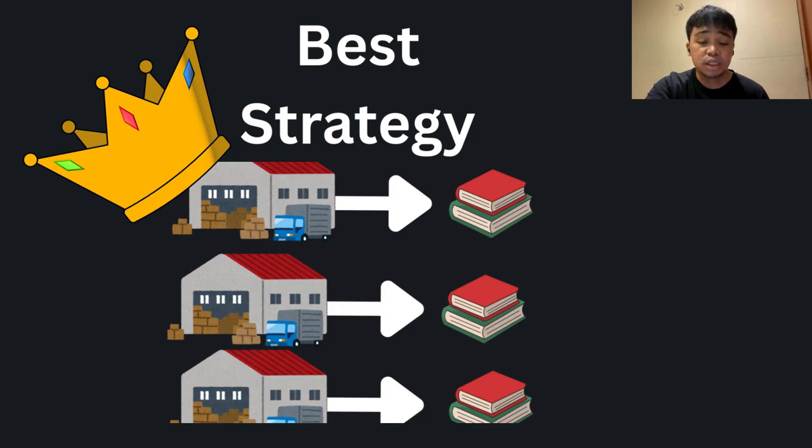The spreadsheet analysis that I showed and broke down proves that decentralizing warehouses across regions produces the lowest total cost, making it the most efficient distribution strategy for the delivery of the books.